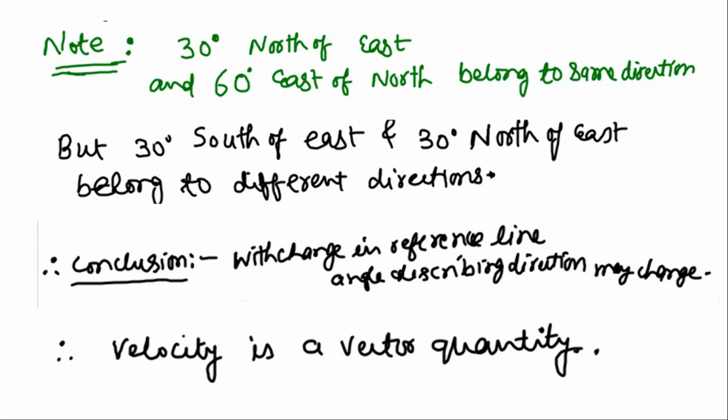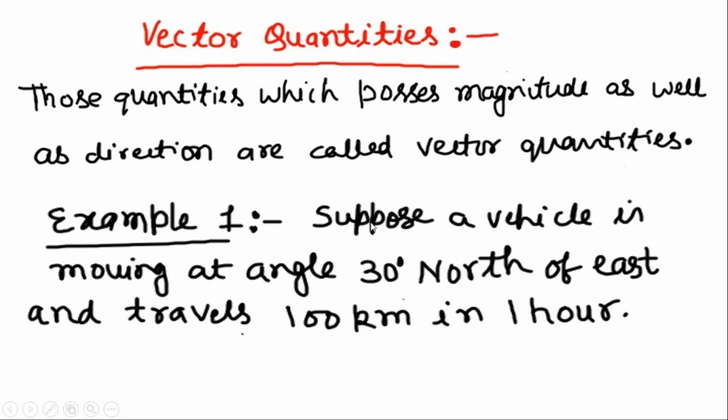Let us see its statement again for better clarity. So see, this was the statement. Here 100 km distance is traveled in 1 hour, which gives the magnitude of the motion, and this angle, 30 degree north of east, is giving you the direction.